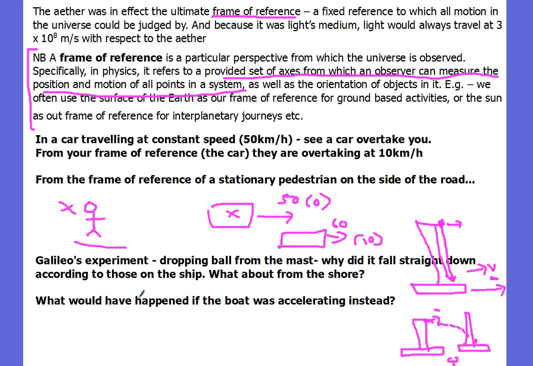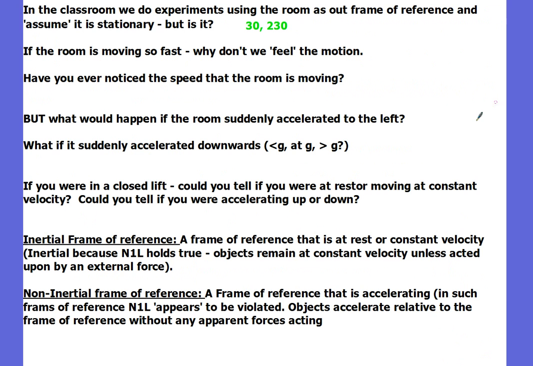So if you've got an accelerating frame of reference, things can be a little bit different than in a non-accelerating frame of reference. And this is why in physics we're going to talk about two things called inertial frames of reference and non-inertial frames of reference. Now in the classroom, we do our experiments using the room as a frame of reference, as we said before, and we assume the classroom is stationary because it looks to us as if it's stationary, but it's actually not stationary. In fact, the Earth is travelling around the Sun at 30 kilometers per second. So that means the classroom you're in right now is actually moving at 30 kilometers per second. It looks stationary, but it's actually going quite fast.